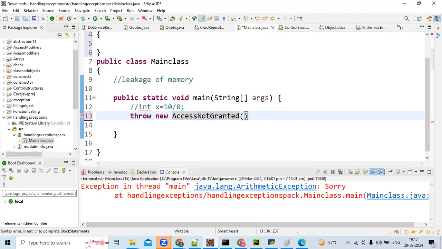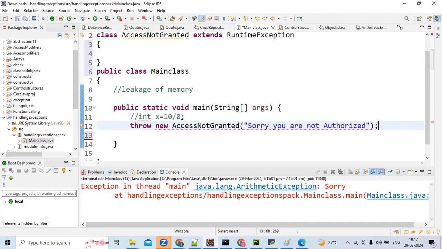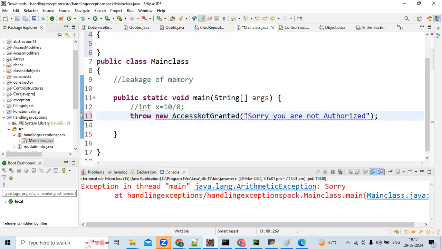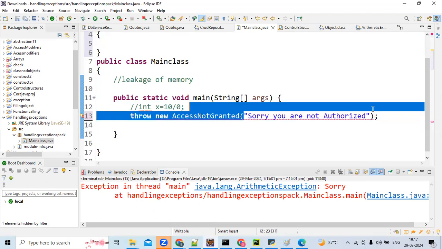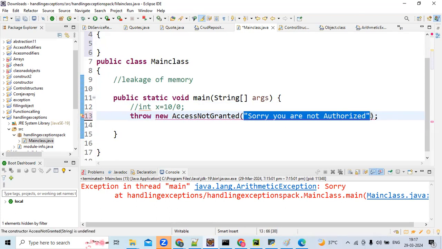And how many ways are there to handle unchecked exceptions? Only one. How to handle that? Using try catch. Exactly. Suppose you don't pass an argument, that is fine, Suman. Let us see this first, and we'll see how to pass an argument afterwards.